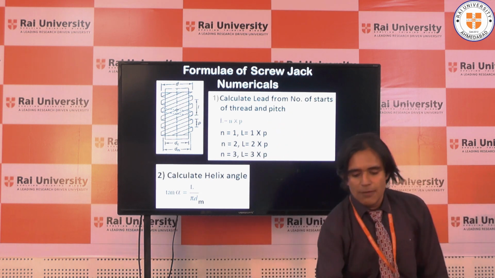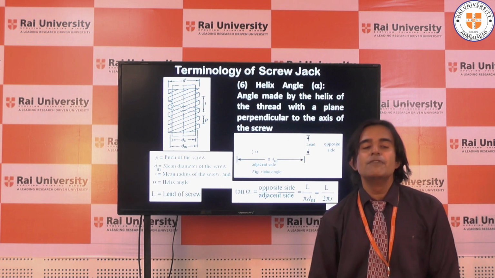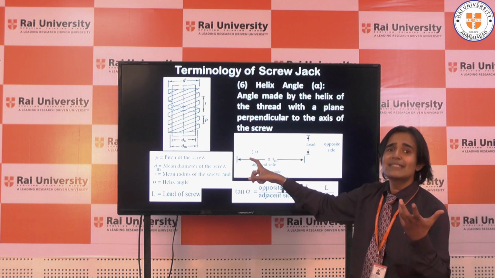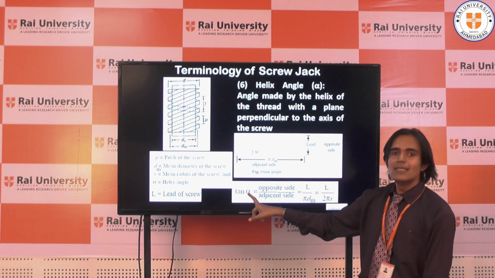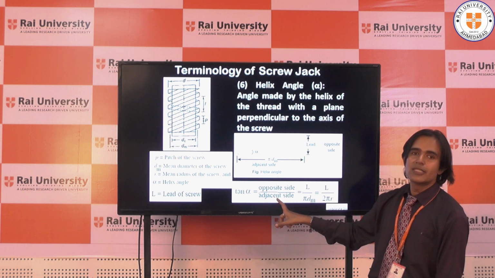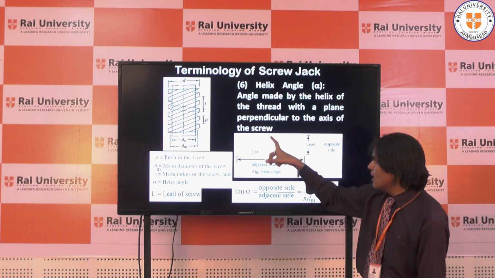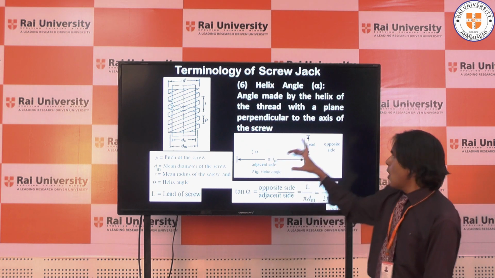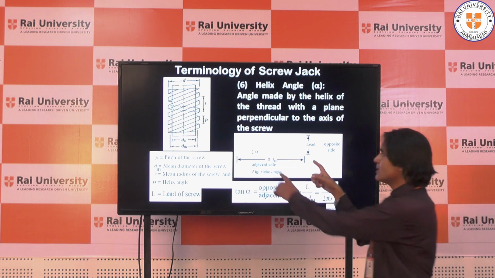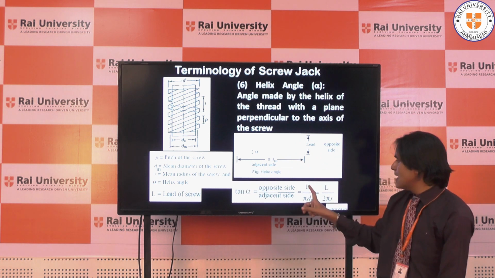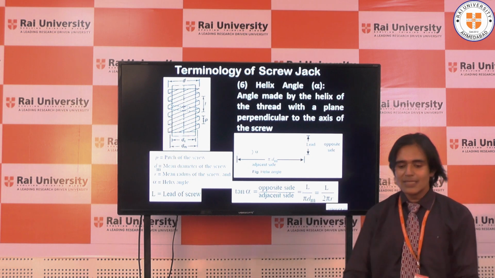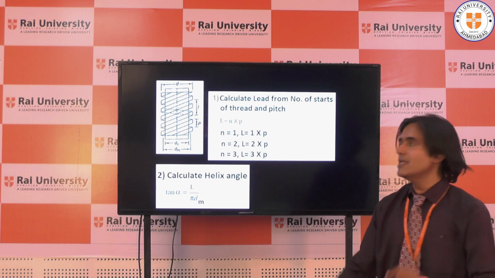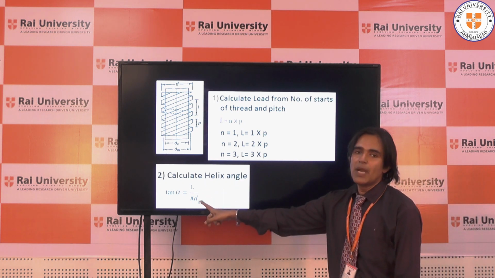The second formula we have already done while we were seeing helix angle. Here, this is alpha. What is tan alpha? Tan alpha is nothing but opposite upon adjacent. So if this is alpha, this is hypotenuse, this is opposite side, and this is adjacent side. Opposite side is lead, adjacent side is pi dm. So tan alpha is L upon pi dm. That is the second formula which we are going to take for calculation.